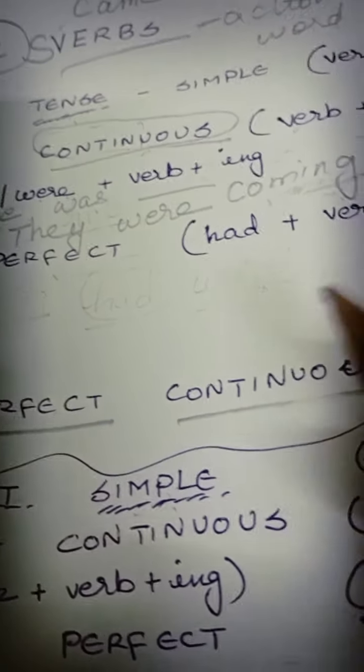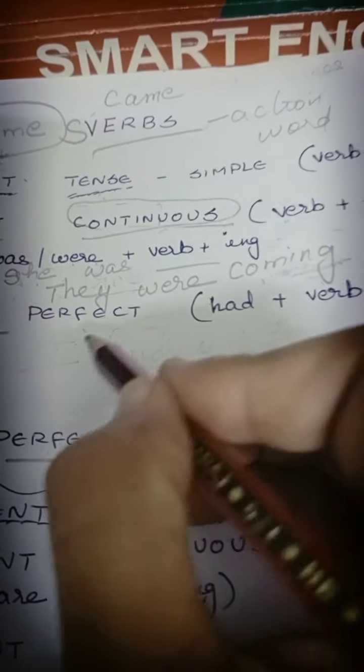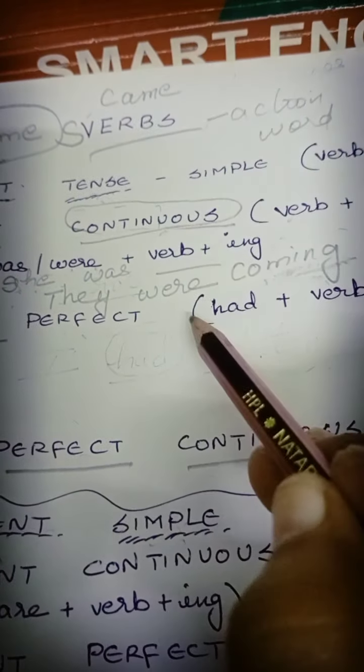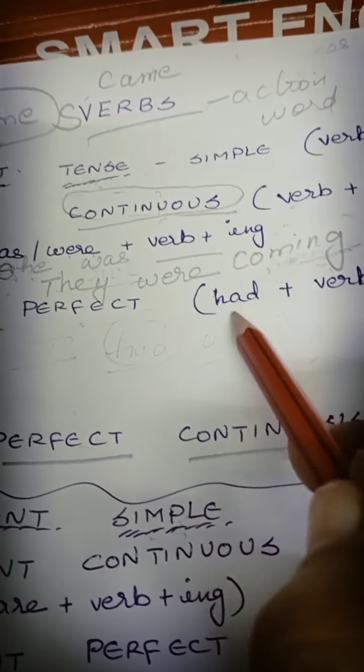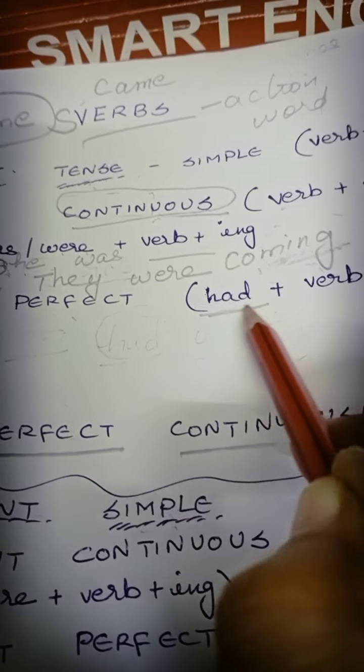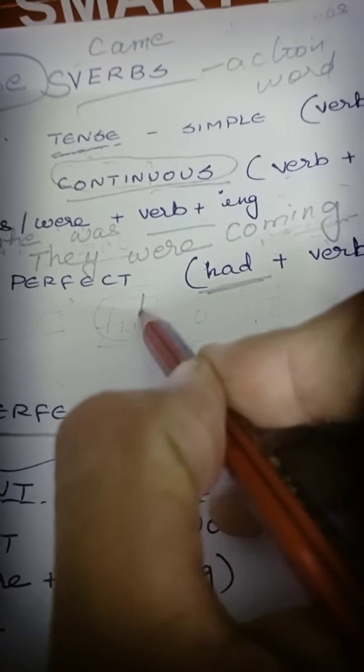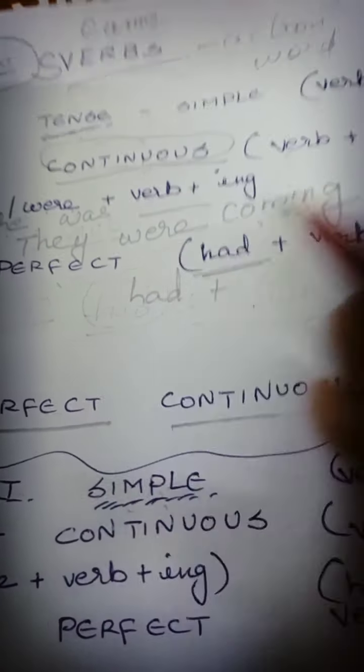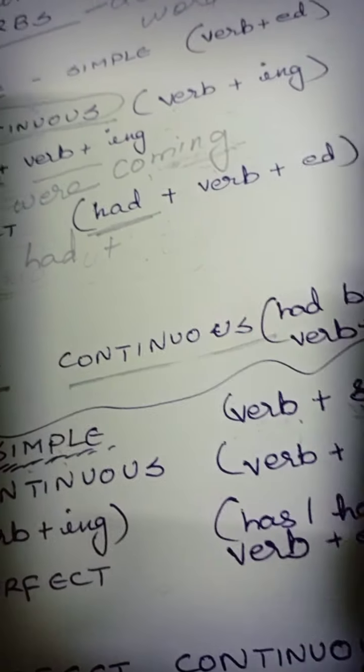What is past perfect tense? When you know something had been completed properly, it is called past perfect. For that, the word which you are using is had. Let us put had here. And then, what is this? Verb plus ed.